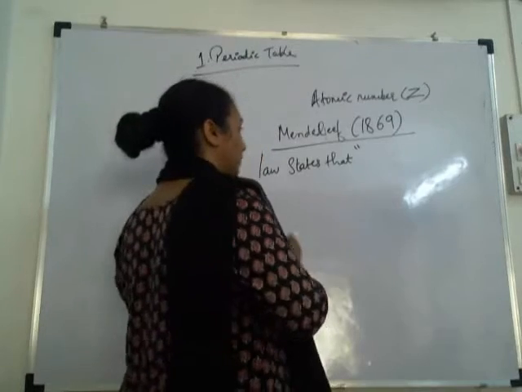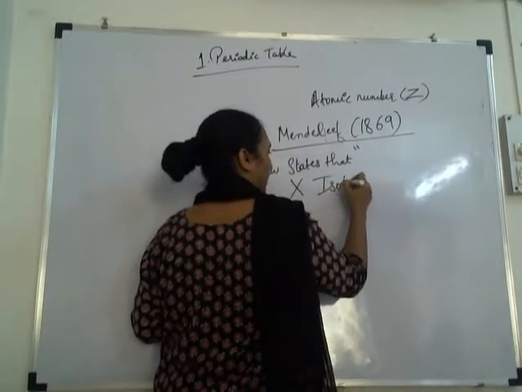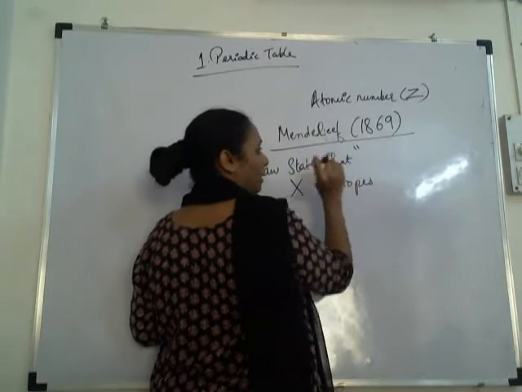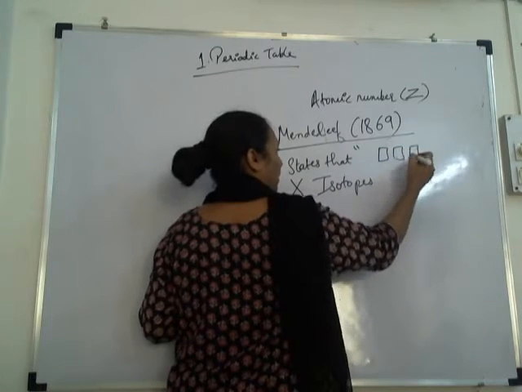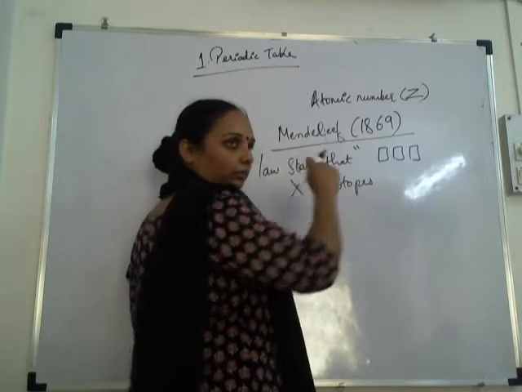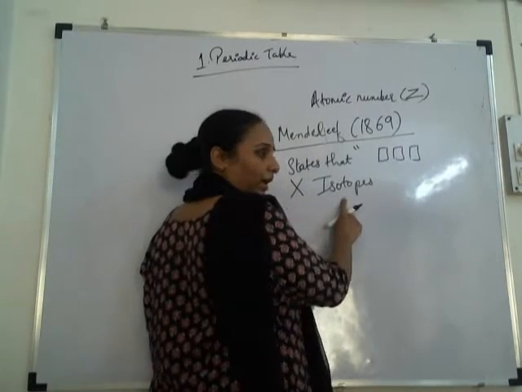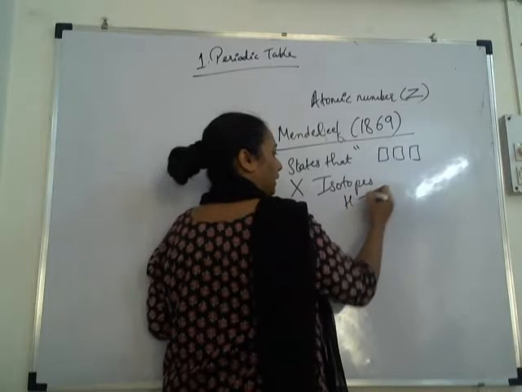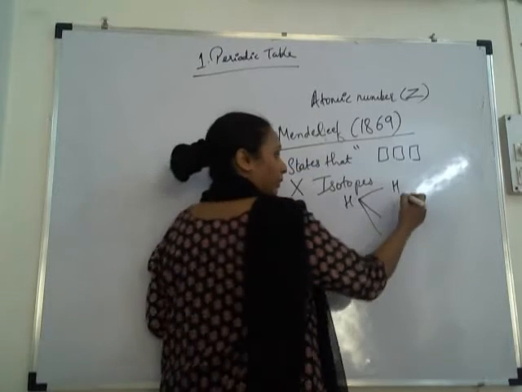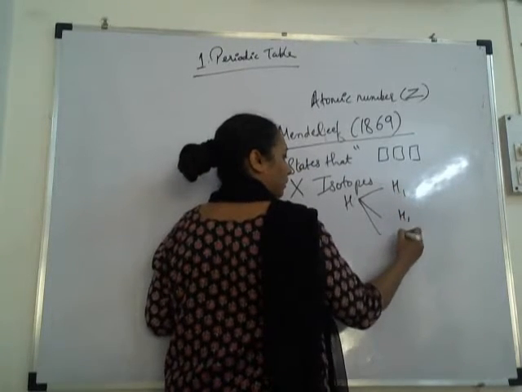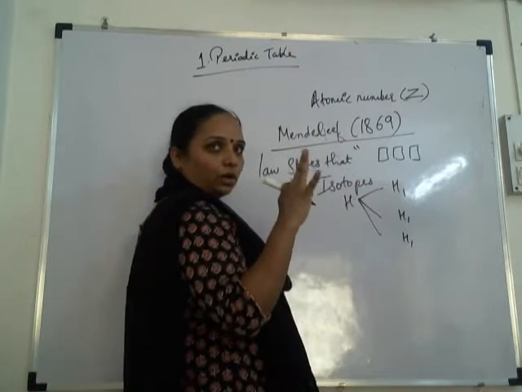No, that is metalloids. See, Mendeleev's periodic table was not able to explain isotopes. Mendeleev's table said to arrange elements according to increasing atomic weight. So what do isotopes mean? For example, hydrogen has 3 isotopes. The atomic number of hydrogen is 1. So three forms of hydrogen are there, and that is called an isotope.